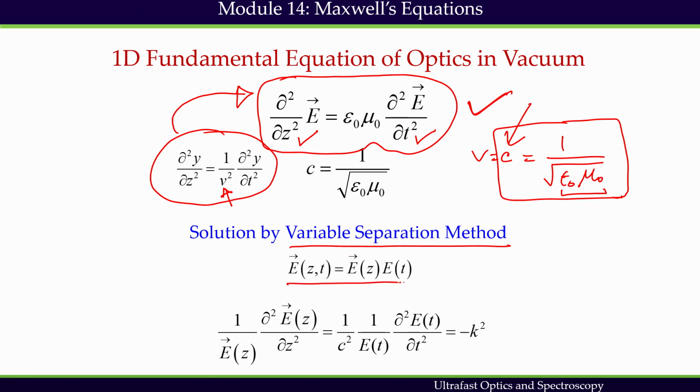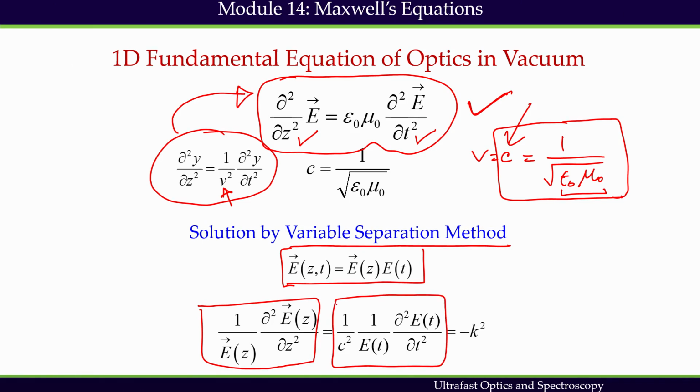That is why we can separate the variables, and the moment we separate the variables, what we see is that this part is purely space dependent, this part is purely t dependent. Space and t are not correlated, they are independent variables. So, in order to become equal, they both have to be equal to this constant.